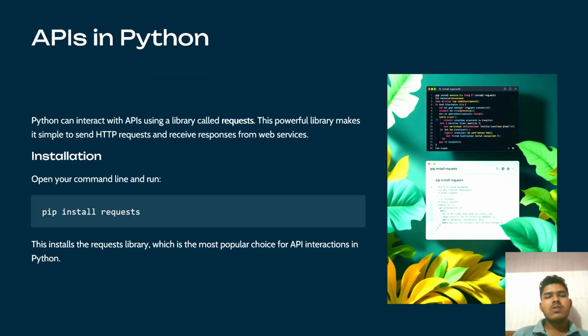Okay. So next, Python can interact with APIs using a library called requests. This powerful library makes it simple to send HTTP requests and receive responses from web services. For installation, open your command line and run pip install requests. This installs the requests library, which is the most popular choice for API interactions in Python.